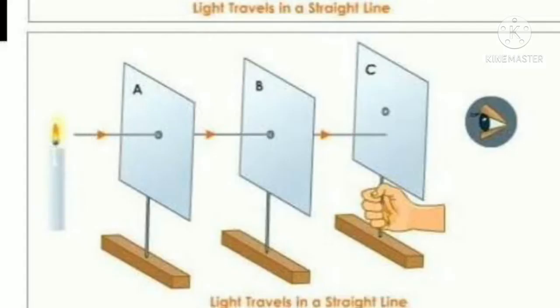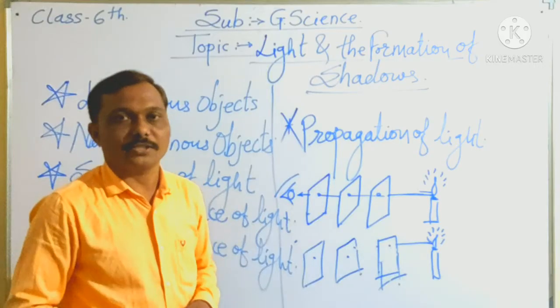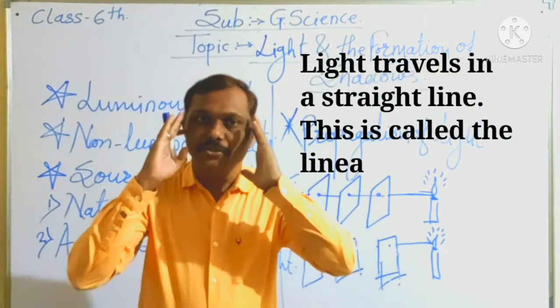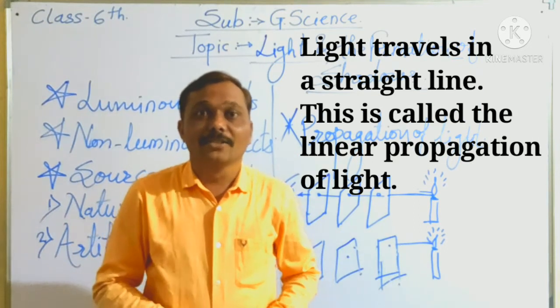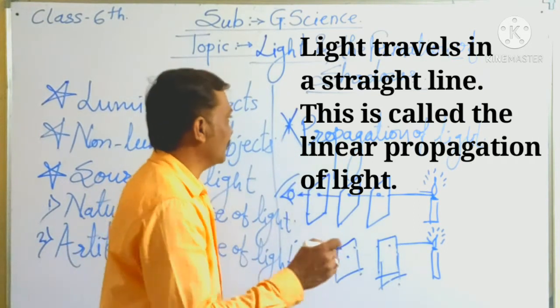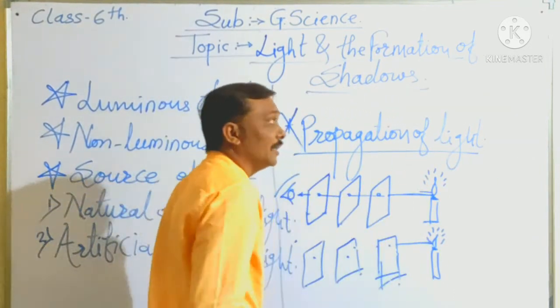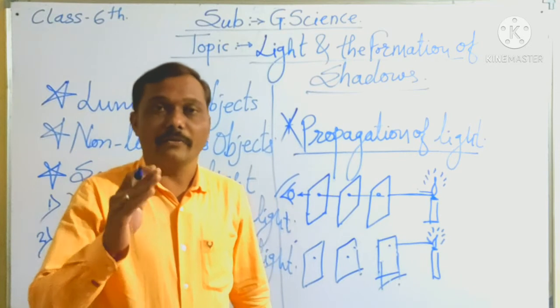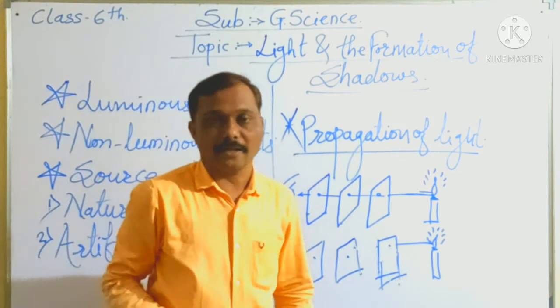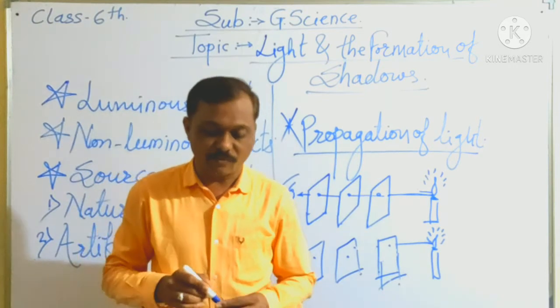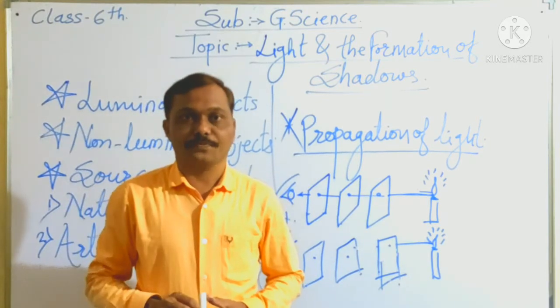Okay, now do the same activity but change the place of any one cardboard. The holes of the cardboard are not in a straight line, so we can't see the flame of the candle from the other end of the cardboard. So here we can clearly understand that light travels in a straight line, which is called the linear propagation of light. When light travels in a straight line, it is called linear propagation of light. So here we can understand what is meant by linear propagation.